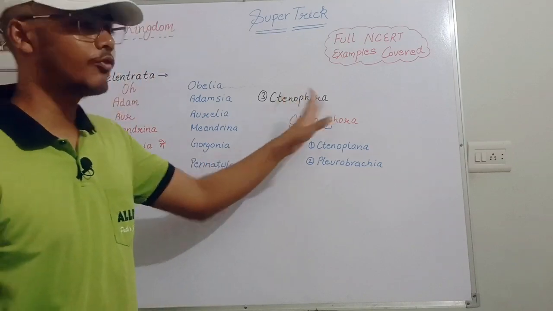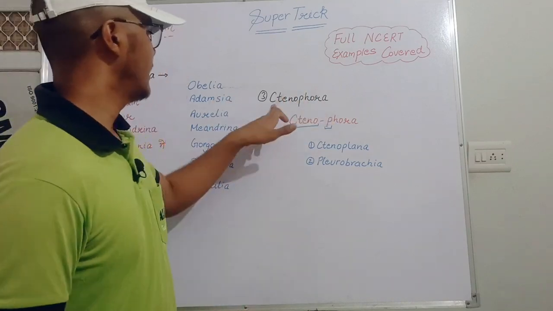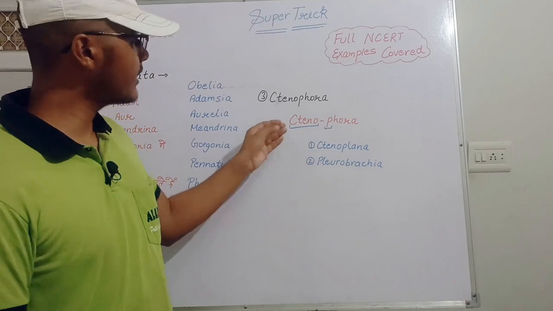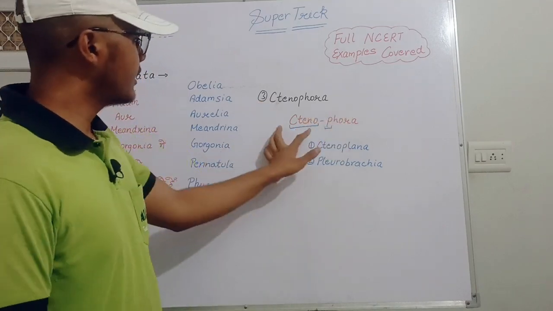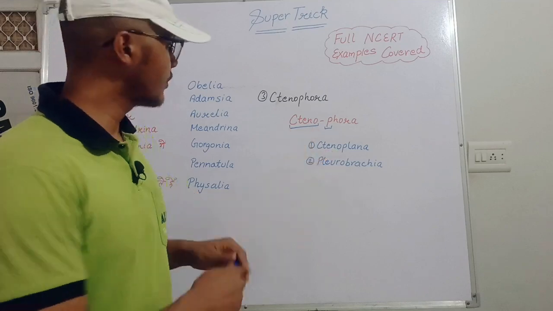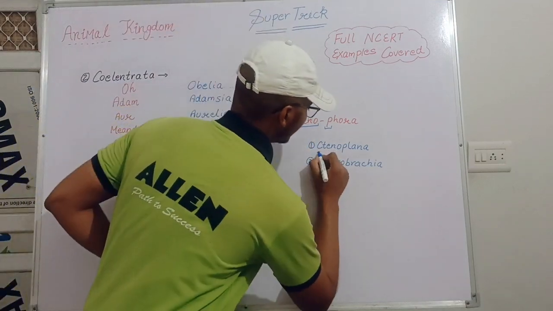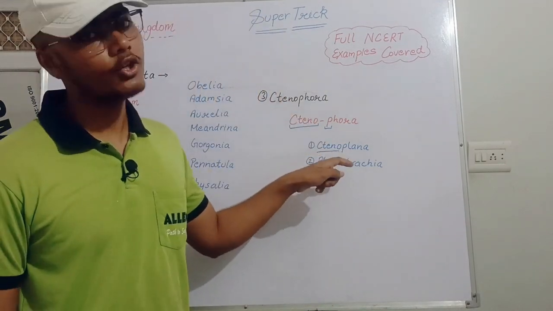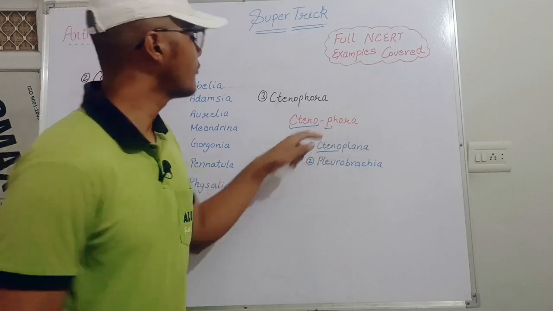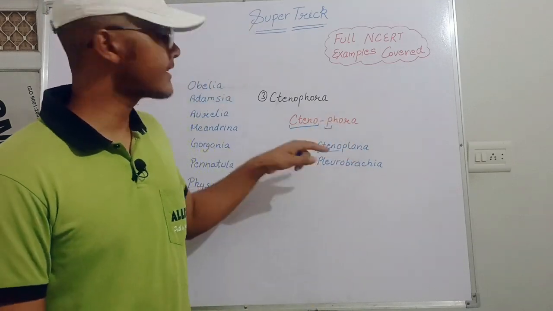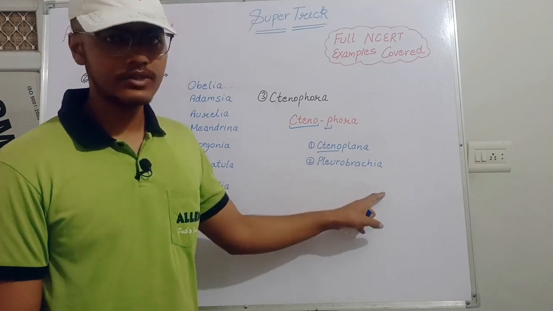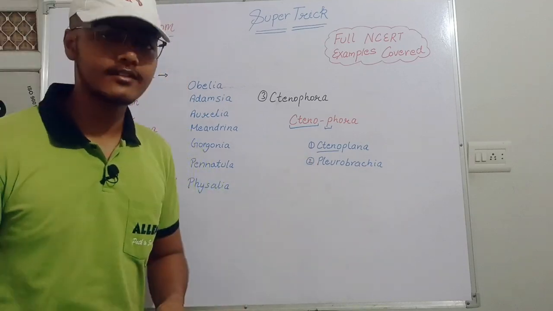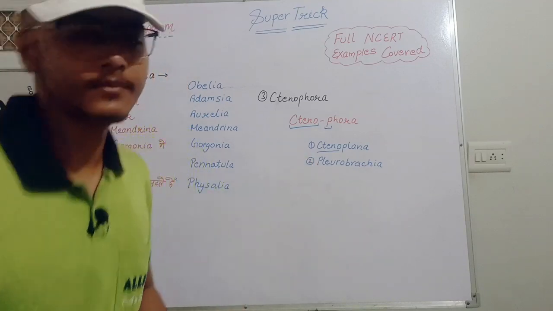Now let's move to Ctenophora. Ctenophora is very simple. The word is Ctenophora, and we separate it into Cteno and Phora. In the first part, we are using Cteno, so the example will be Ctenoplana. Next, Phora is starting with the letter P, which means the other example of the Ctenophora will also start with P, and that is Pleurobrachia. So that's our trick. Now let's move toward the Platyhelminthes, Aschelminthes, and other phyla as well.